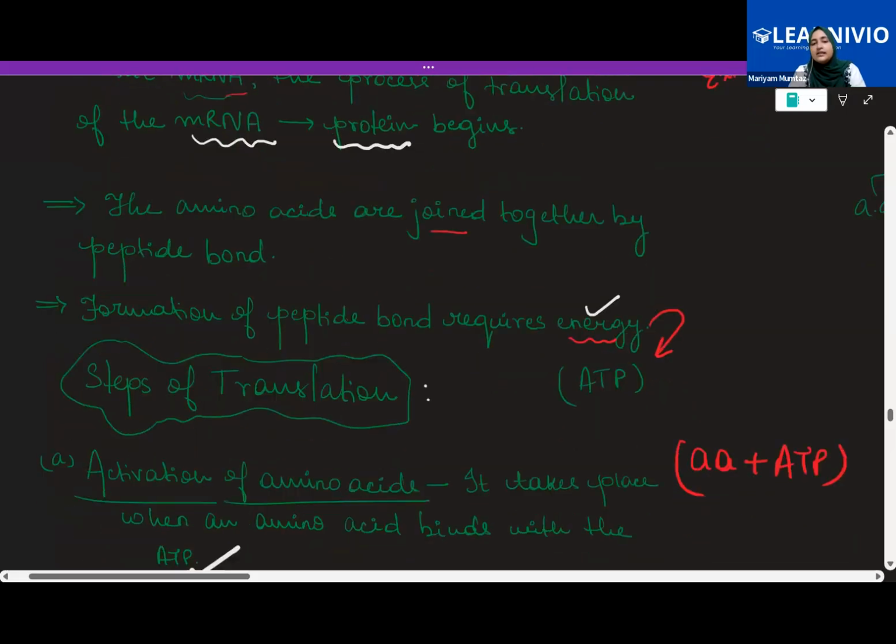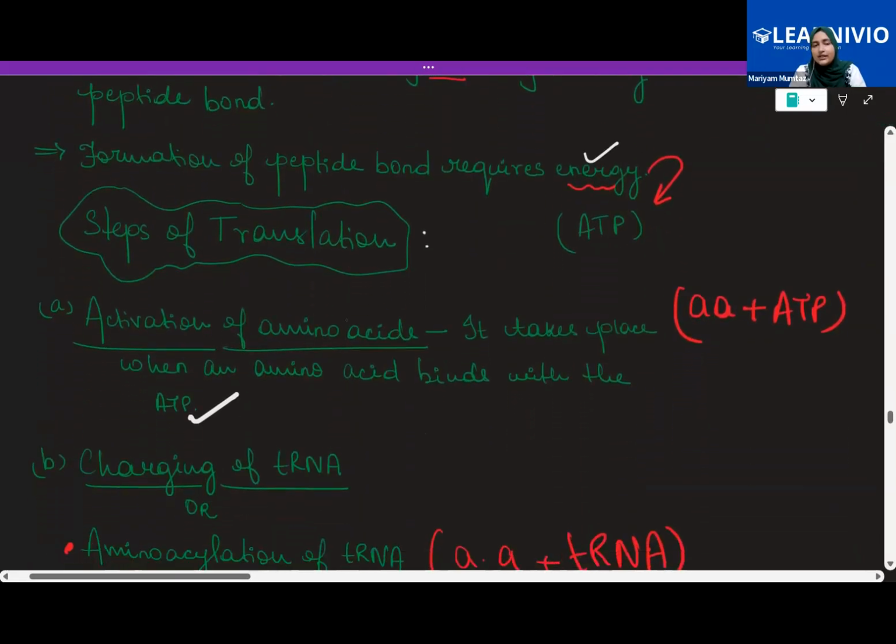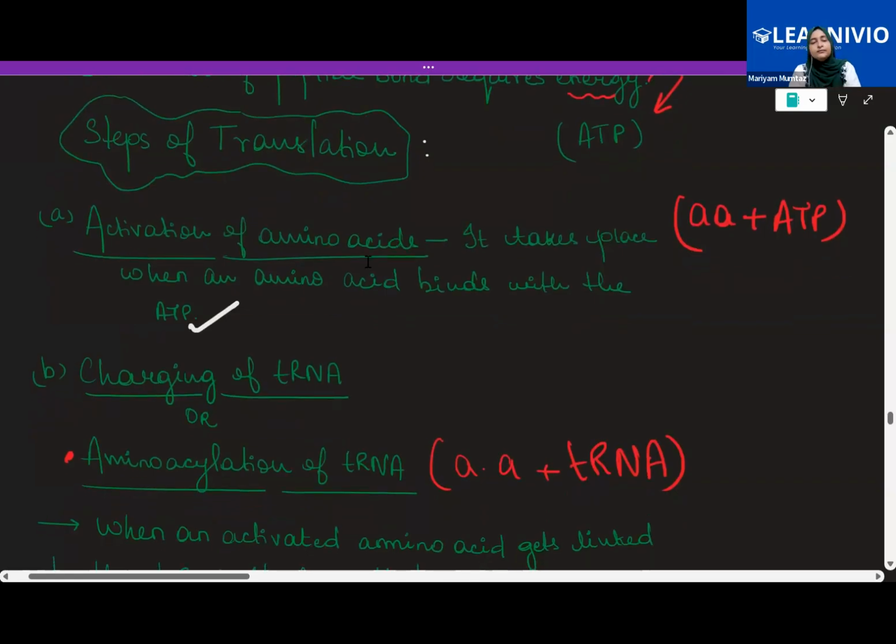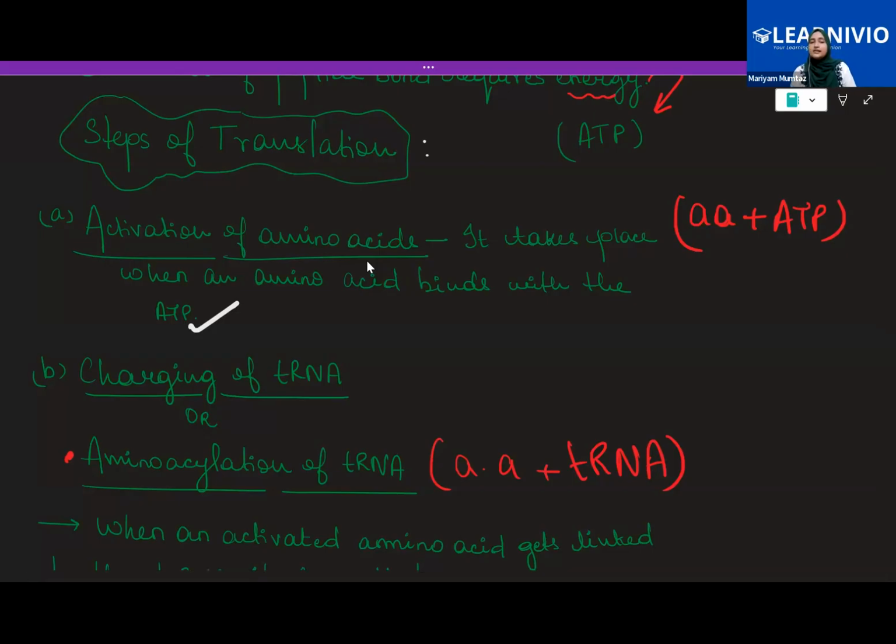So talking about the steps of translation, initially what happens is that the amino acid gets activated, because amino acids ultimately have to form the protein. So activation of amino acid takes place wherein the amino acid binds with the ATP molecule and they get charged like that. Understood? They get activated as soon as they bind with the ATP